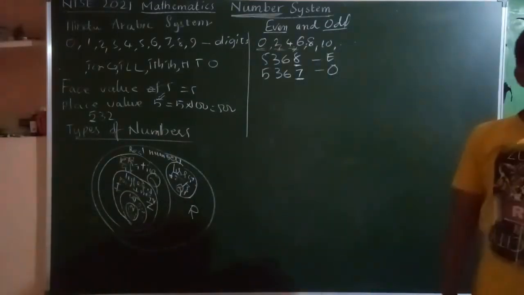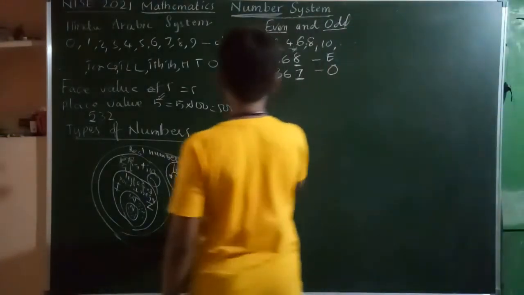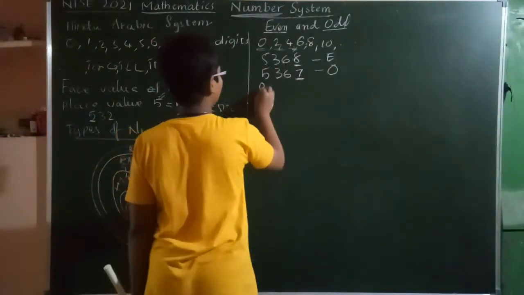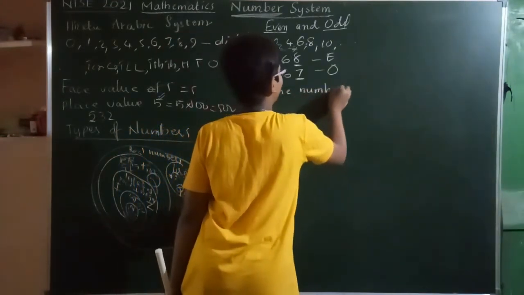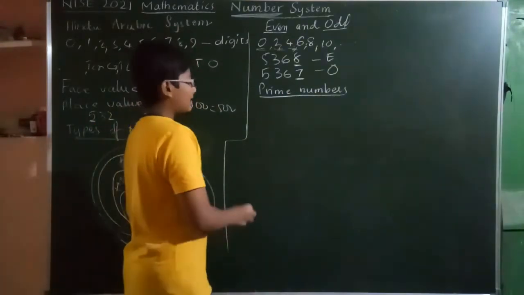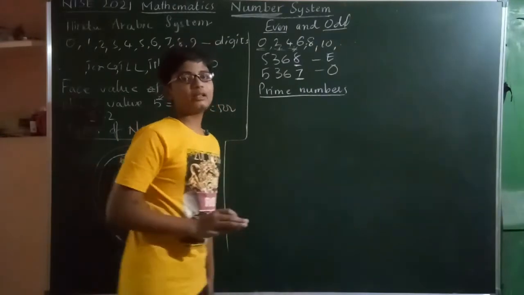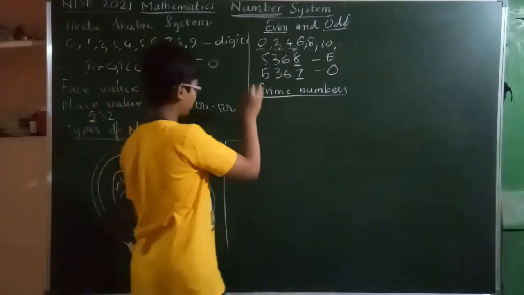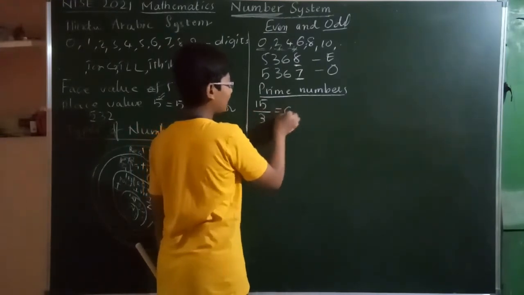Next we have prime numbers, composite numbers and co-primes. First, prime numbers. Prime numbers are nothing but the numbers which have only two factors. Factors are like this: suppose there is a number 15. If we divide it by 3, we get the remainder 0.